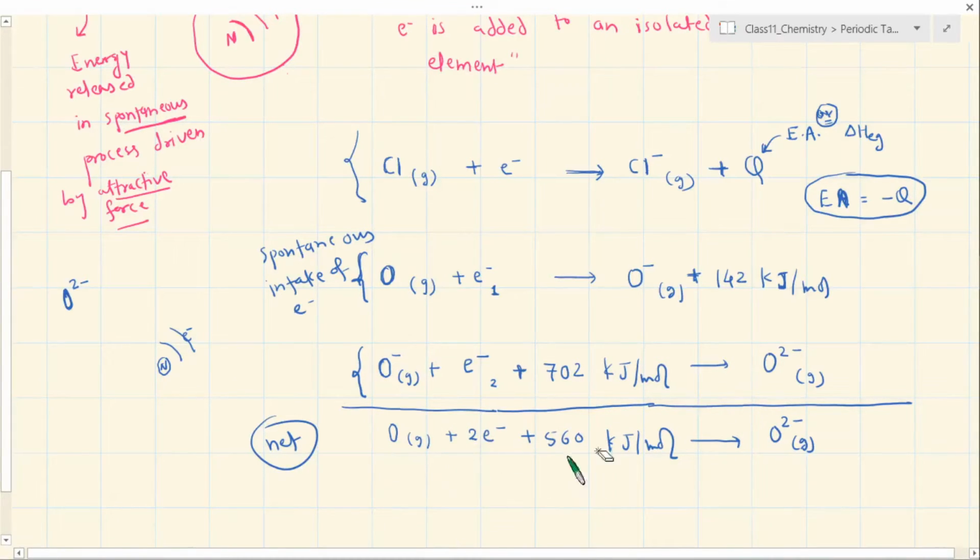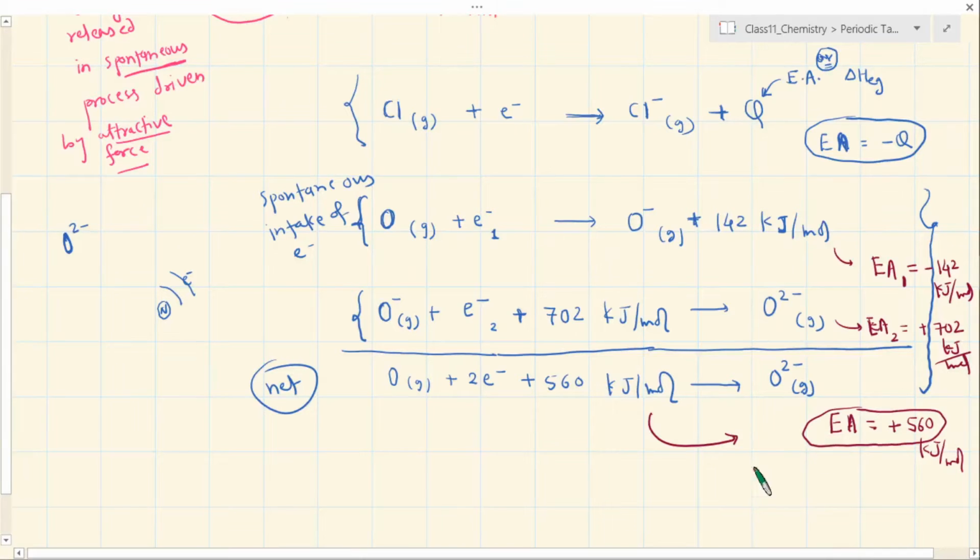That's why it's taking an electron, but you need to provide some amount of energy to overcome this repulsion. This is the value of electron affinity for the net equation, that means the resultant. So just like we added the equations, we also have to add the energy values, and that will be EA equals EA1 plus EA2, and that should be 5 plus the value of 560 kilojoule per mole.